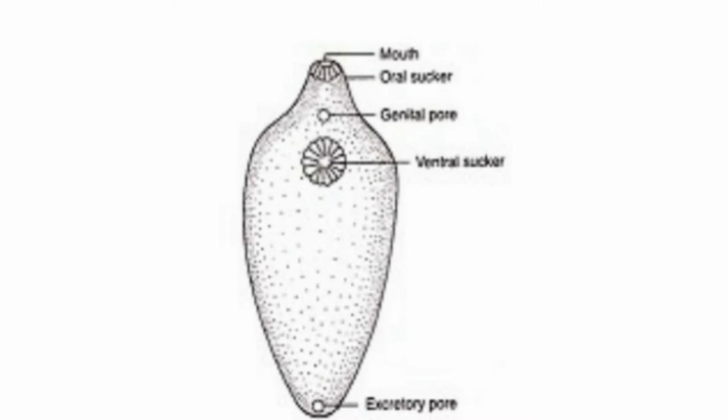Parasitic adaptations are: the body is covered with a thick and resistant cuticle. It shows anaerobic respiration. Digestive enzymes are absent. Suckers are present to attach to the host body, and they are also hermaphrodite. That means sexes are not separate. It damages the liver of the host and causes liver rot disease.